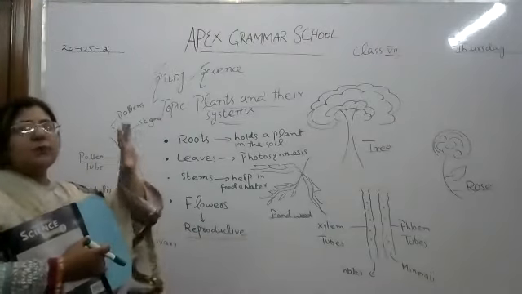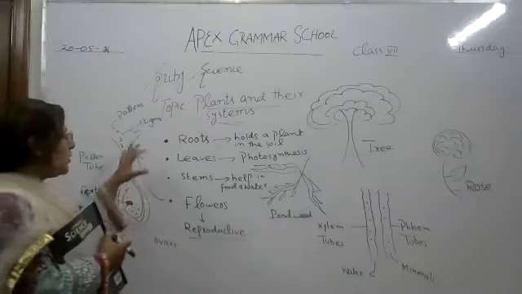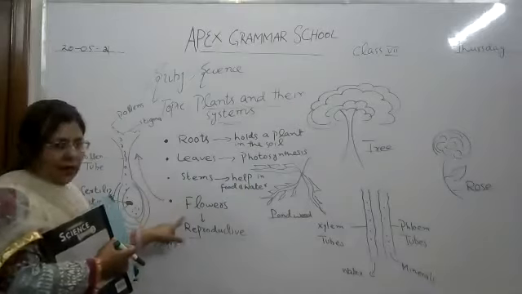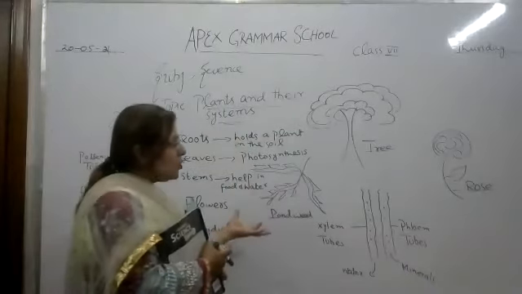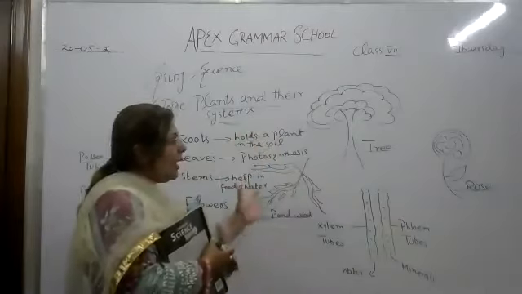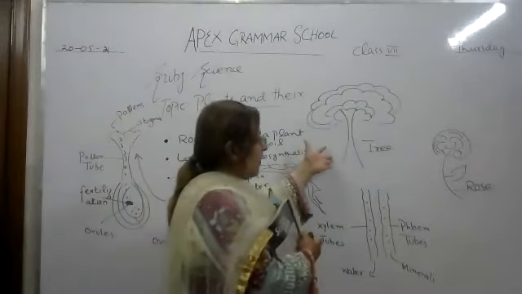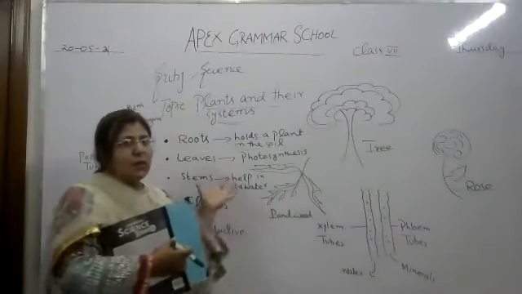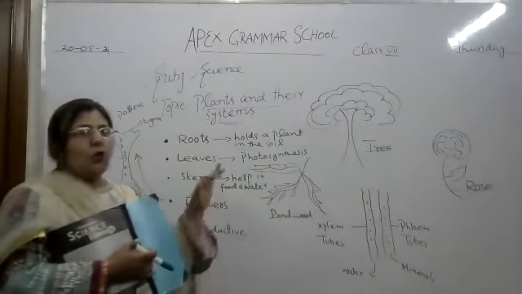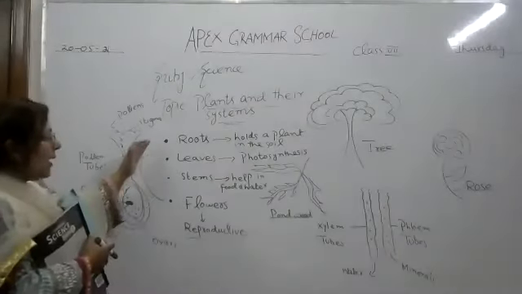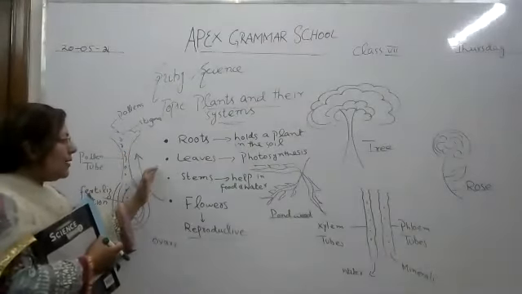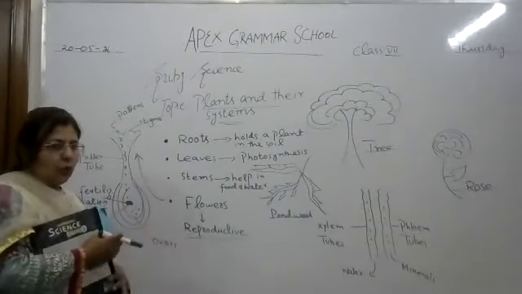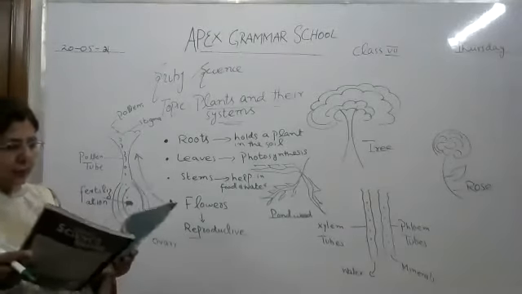Every plant has some same structures, and these same structures are roots, leaves, stems, and flowers. But if we see their structure, we can see they are different. This is the structure of a big tree, this is the structure of a rose, this is the structure of cordwood. These three are all different, but the common things which they have: they all have roots, leaves, stems, and flowers. Now we will go to the next page.